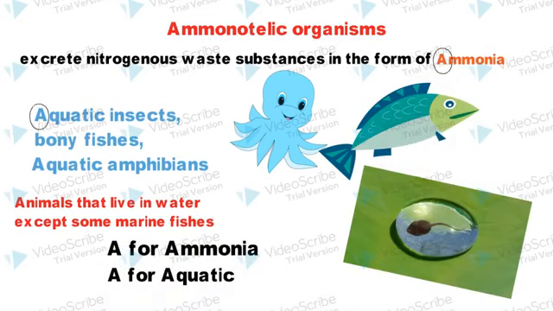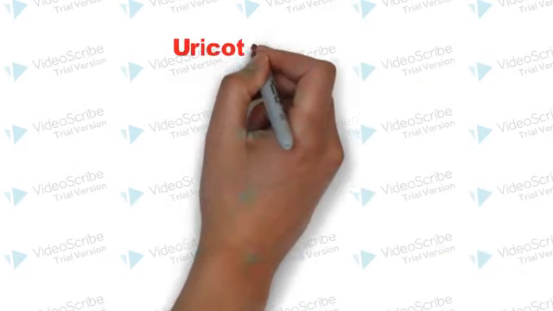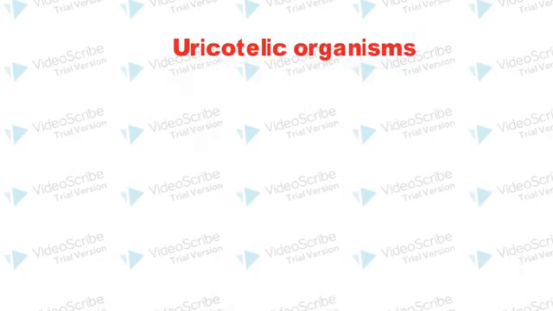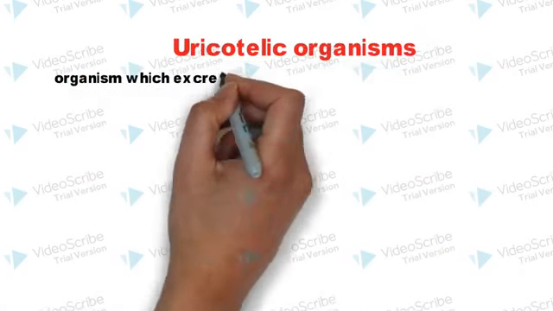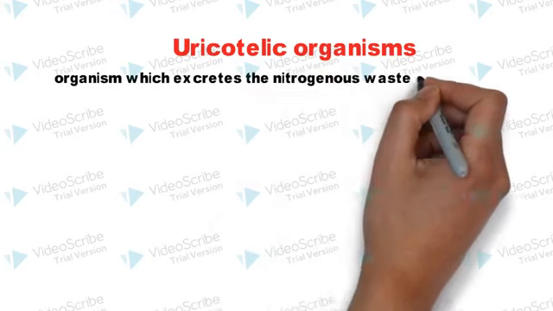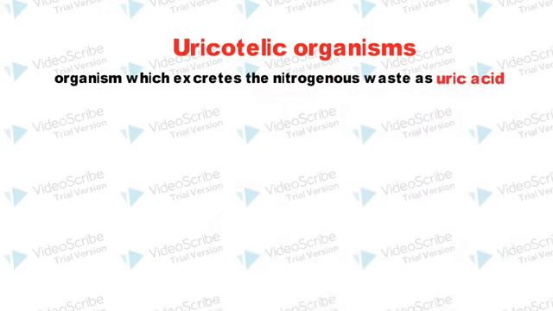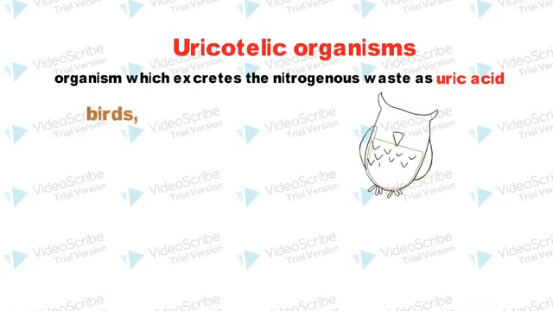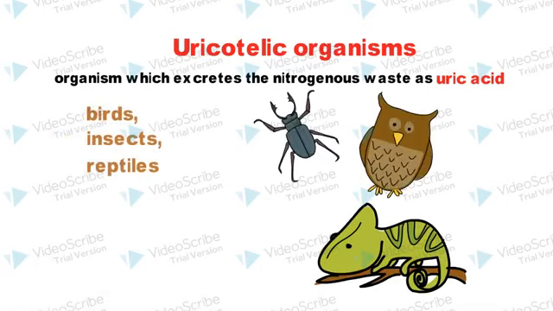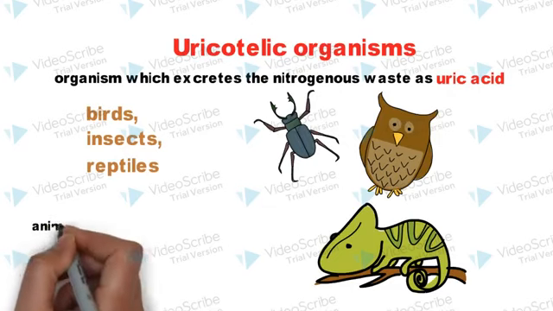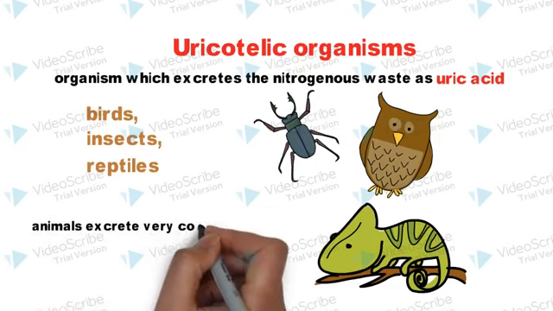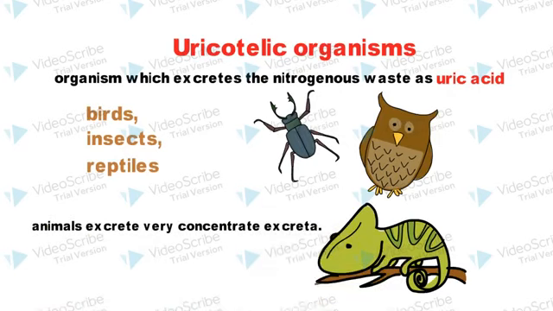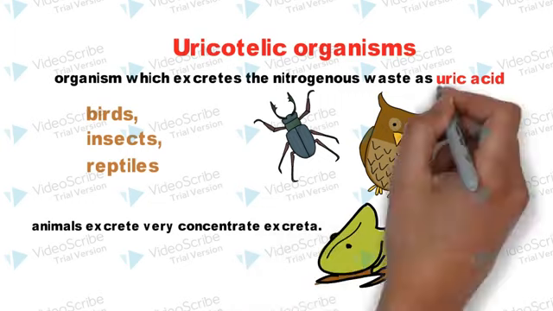Let's move on to uricotelic organisms. These are the organisms which excrete the nitrogenous waste as uric acid. The examples are birds, insects, reptiles. These are the animals that excrete very concentrated excreta, and uric acid is also very concentrated.